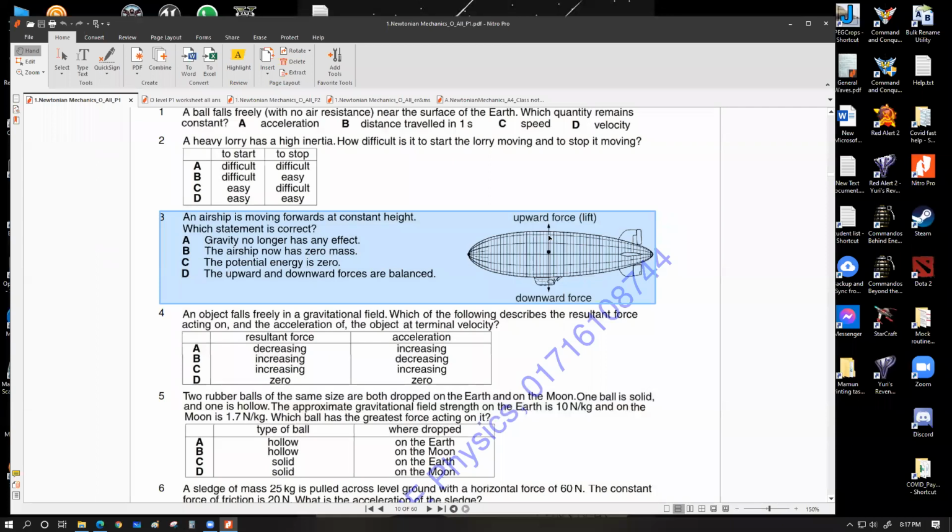This can happen in questions. The figure might not be drawn to scale, but since it mentions it's at a constant height, which means these two forces should be balancing each other perfectly. So A: gravity no longer has any effect. The airship now has zero mass. The potential energy is zero. The upward and downward forces are balanced. D is the obvious correct option, which brings us to the situation of equilibrium of forces.